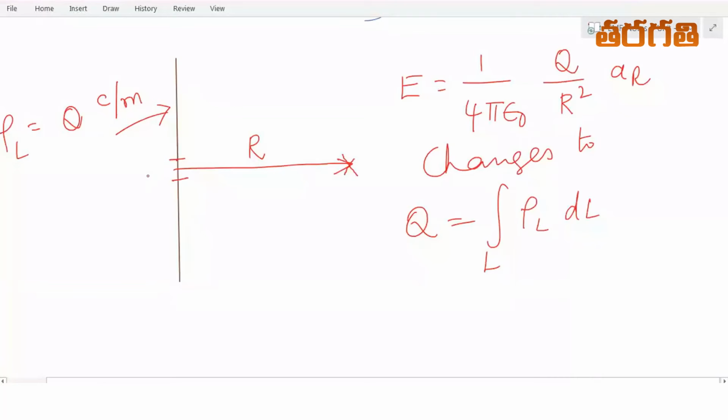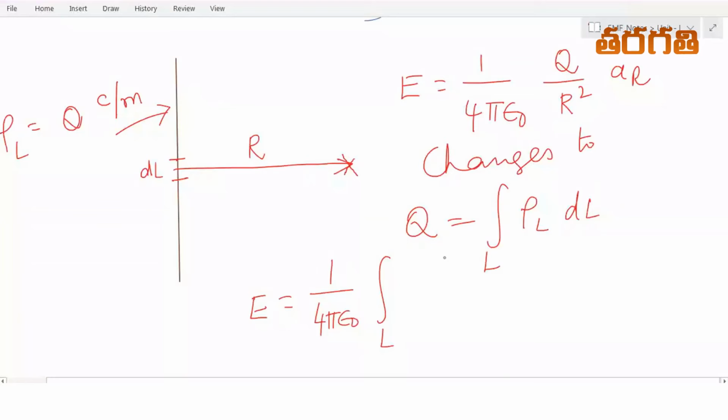So if you replace this Q with the integral of rho L dl, E is equal to 1 by 4 pi epsilon naught times the integral over the length of rho L dl by R square into AR. This is the electric field intensity that arises due to a line charge.